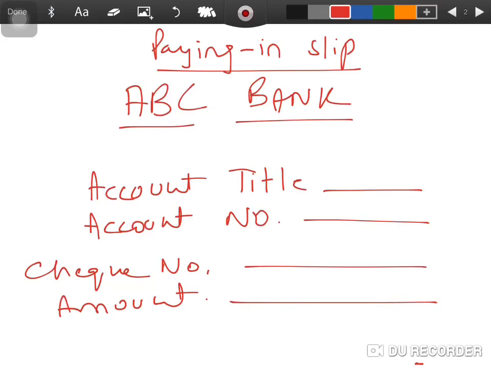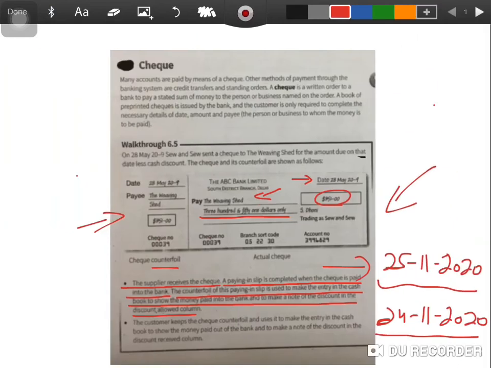I have that as a proof that I have deposited a certain check, amounting so and so, into my bank account, which is obviously going to act as a proof for me that I have received a certain payment from someone. So that paying in slip can be used by me as a record.